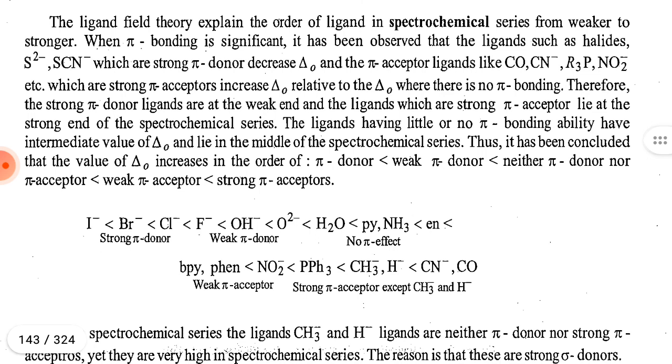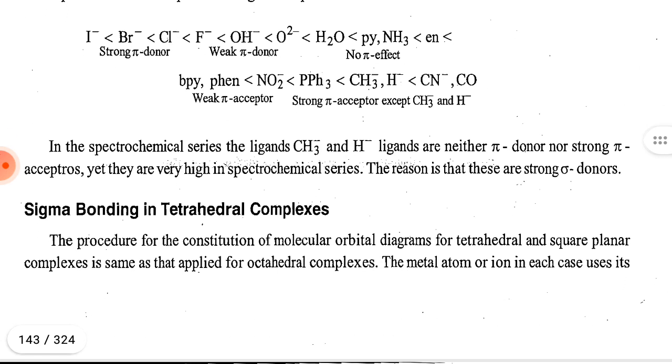Thus, it has been concluded that the value of delta zero increases in the order: strong pi donor smaller than weak pi donor smaller than neither pi donor nor pi acceptor smaller than weak pi acceptor smaller than strong pi acceptor.